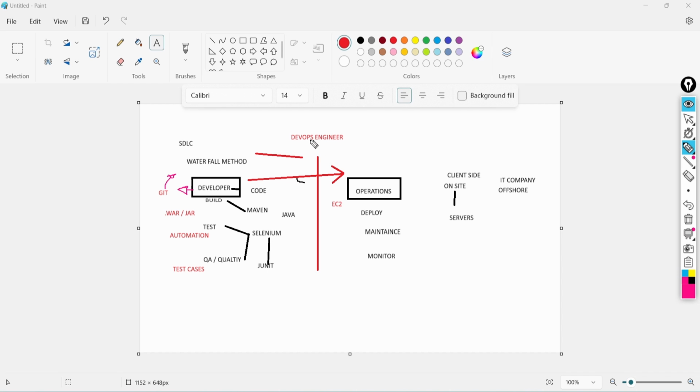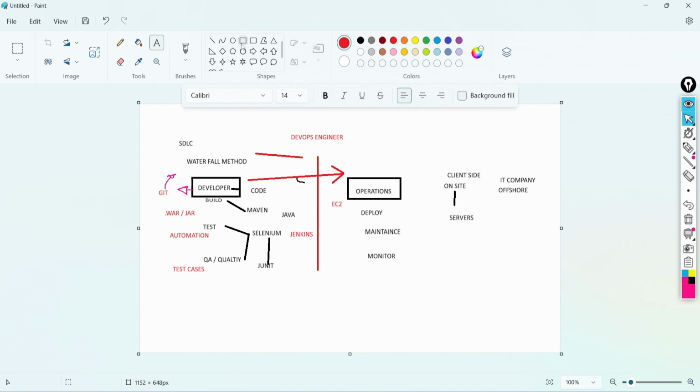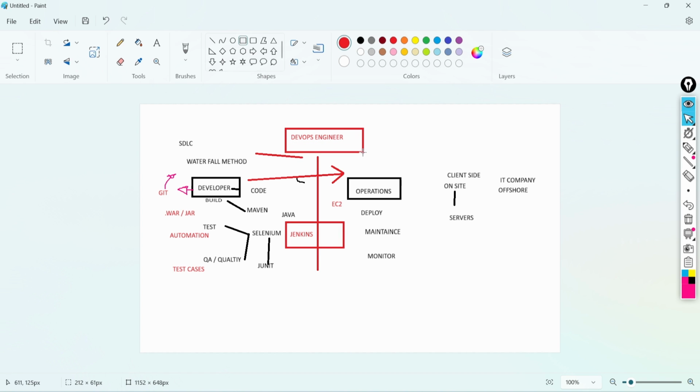From there, the DevOps engineer will take the code and do the automation using the CI/CD tool Jenkins, right? Jenkins is a tool. So let's add this point also. One example is Jenkins. The DevOps guy came and said, okay, don't worry.